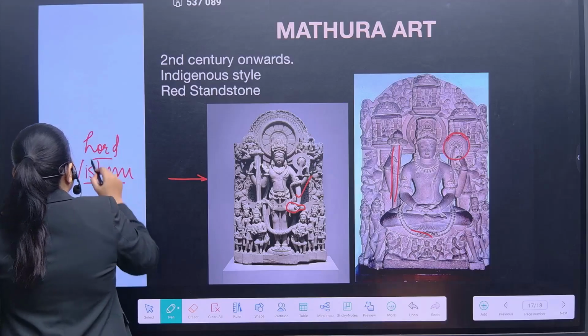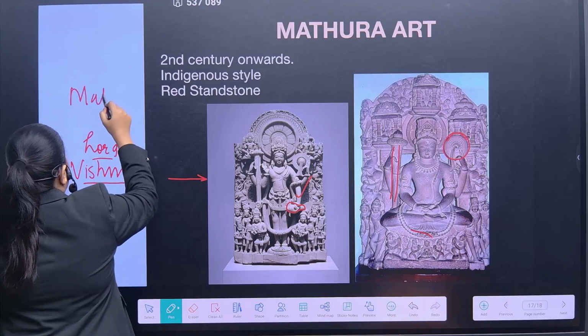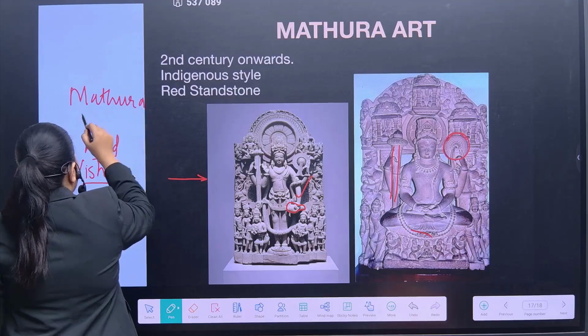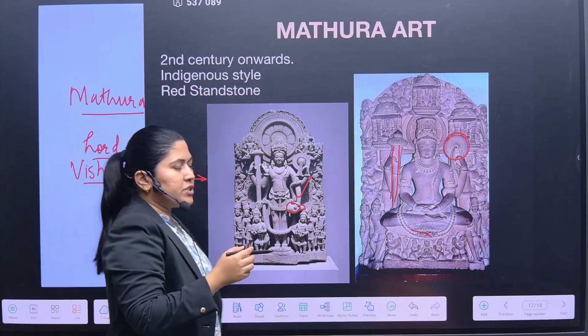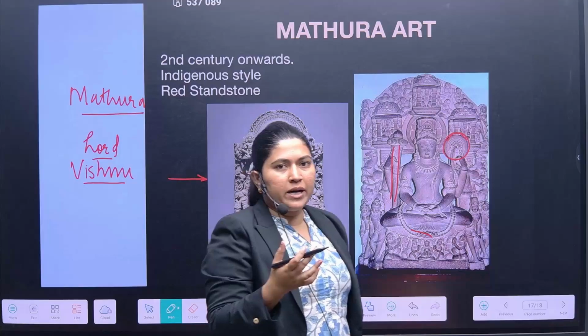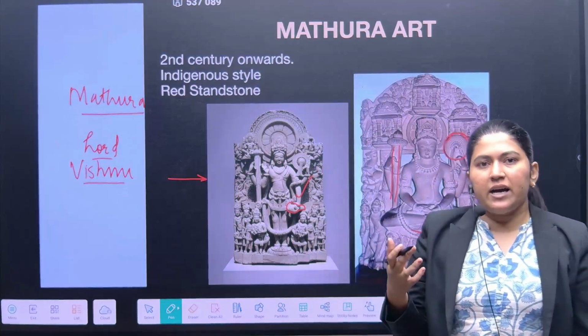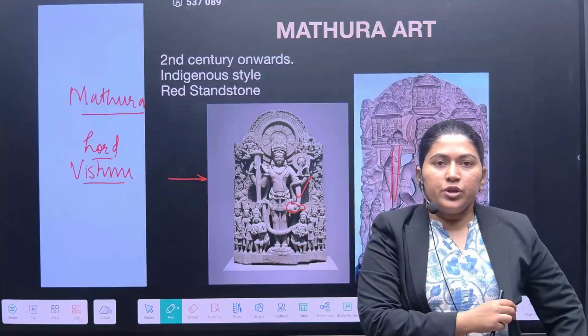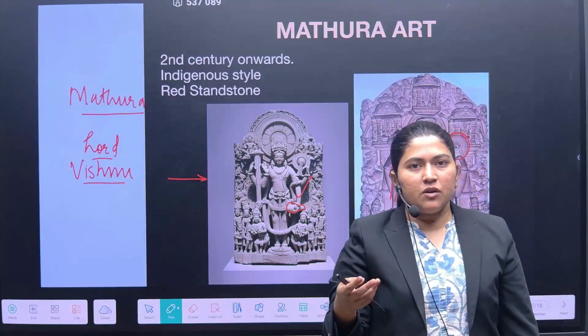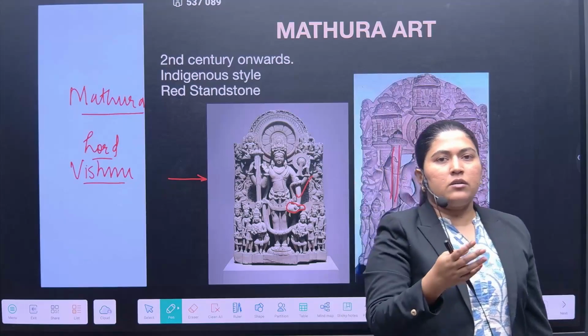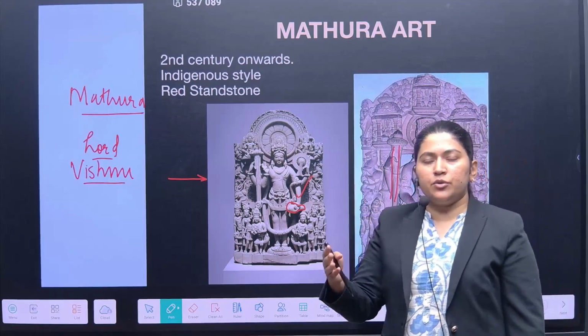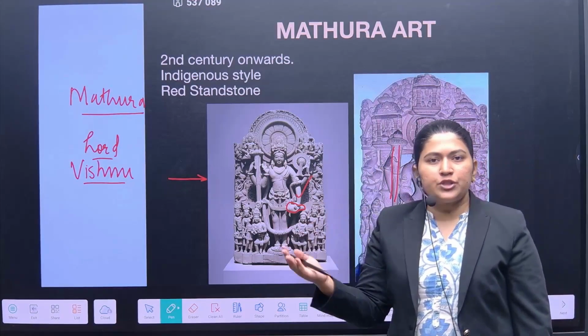That is why we call this the Mathura art. The epic history talks about the Mahabharata, and during the Mahabharata, Krishna lived in the Mathura region. Who was Krishna? Krishna was the second face of Lord Vishnu.